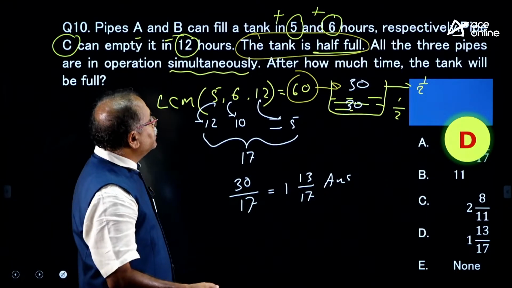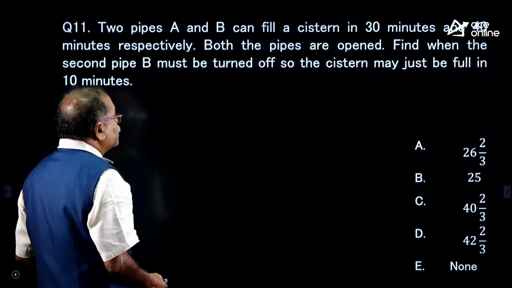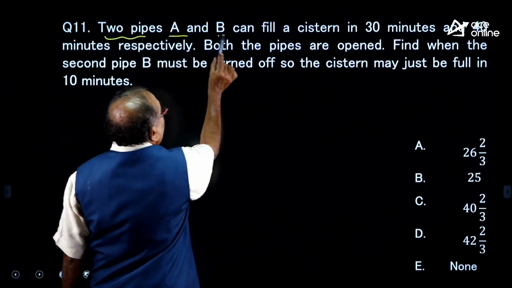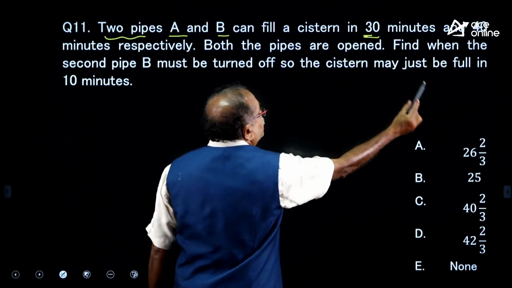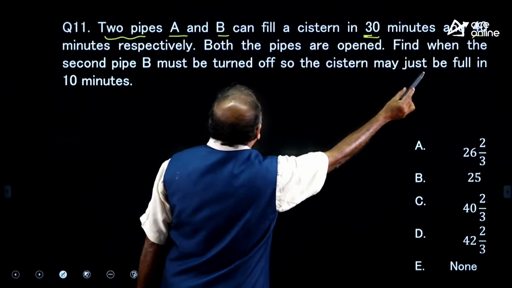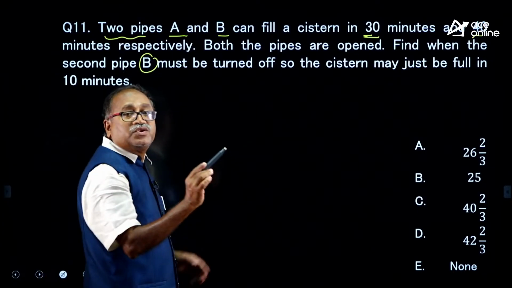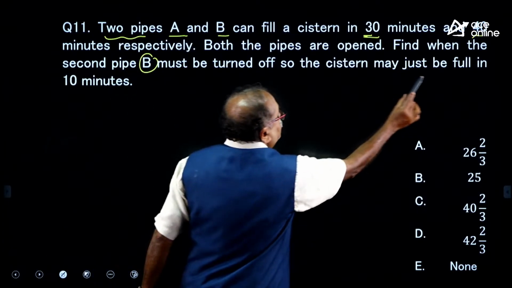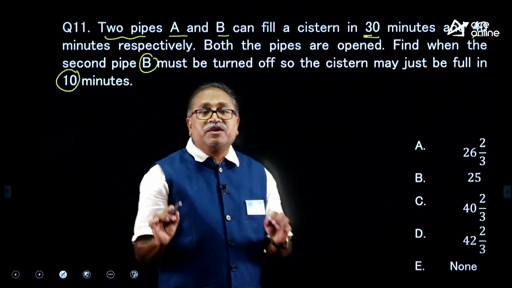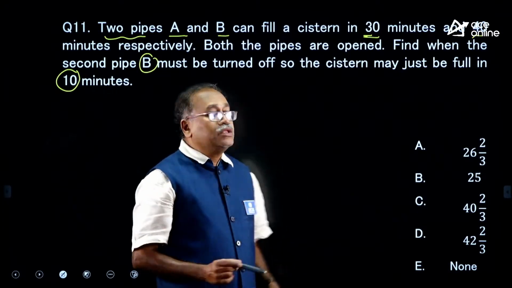Take the next question here. Let me see whoever is watching can answer this question or not. Here it says the two pipes A and B can fill the tank in 30 minutes and 40 minutes respectively. Both the pipes are open. Find when the second pipe B must be turned off, so that the tank will be filled in 10 minutes. It is a very simple question, but a frequently asked question in the exam.